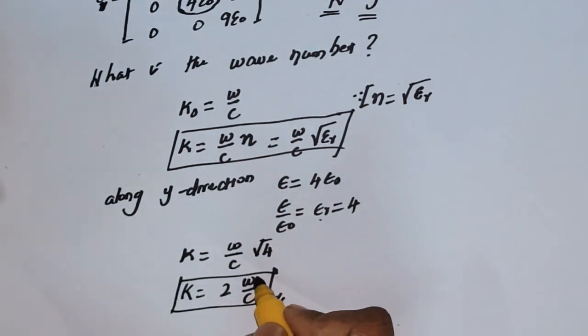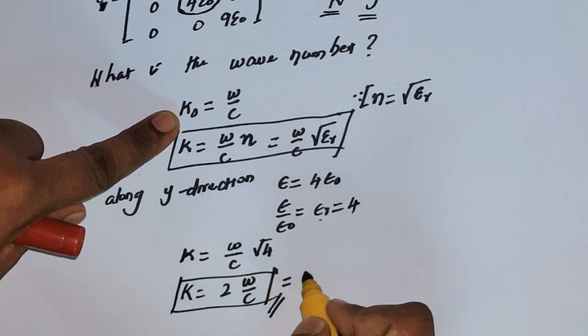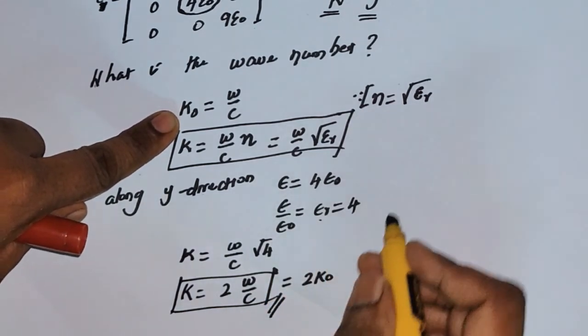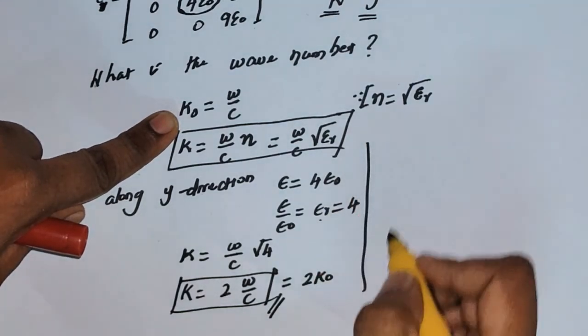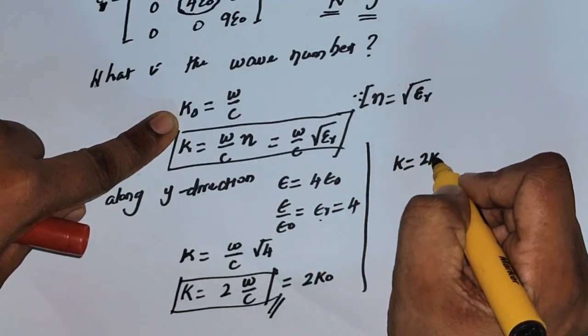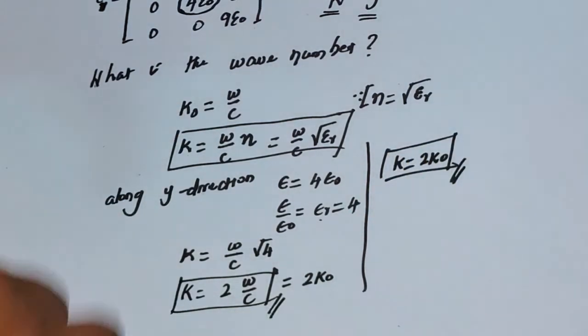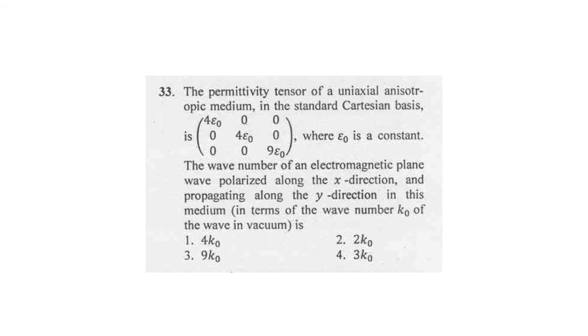Omega by c is k naught, so this is equal to 2 k naught. That means inside the medium the propagation constant is twice that of free space. From the calculation we found that the answer is 2 k naught. Option 2 is the right answer.